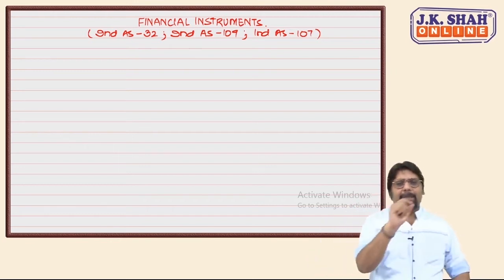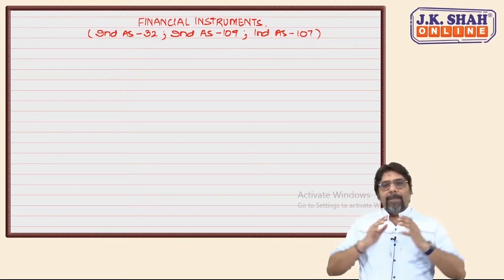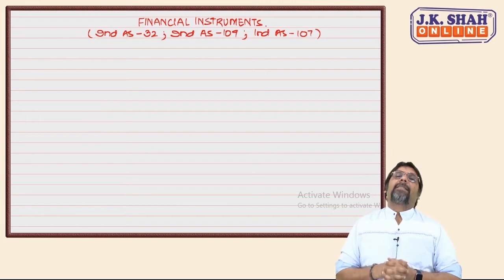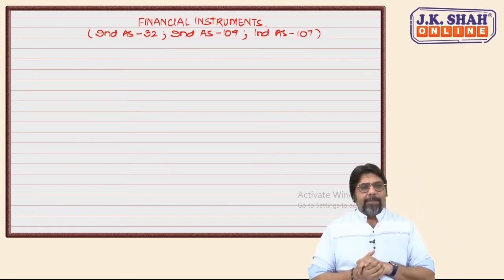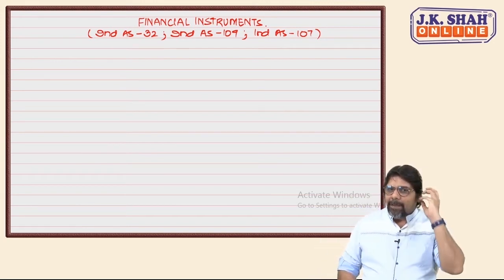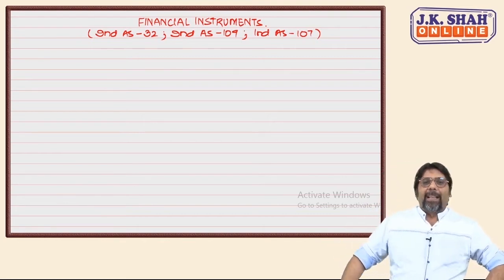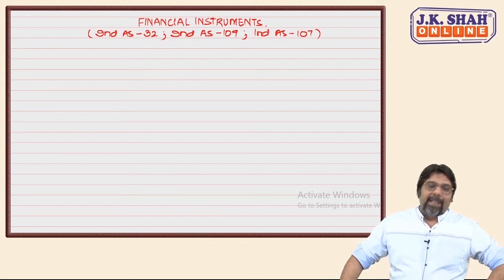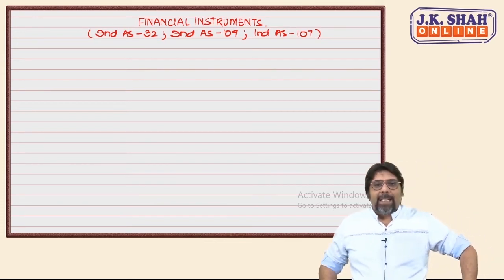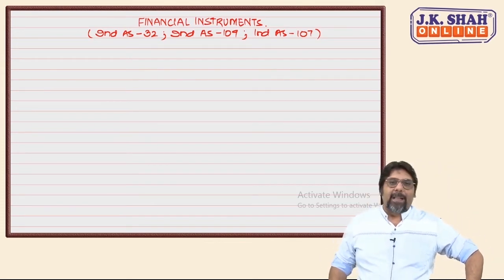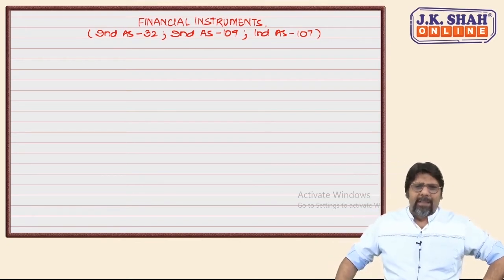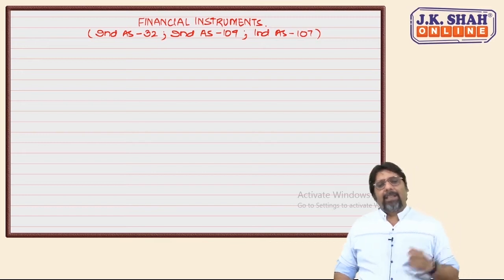I'll give you one simple, sweet example to build this standard. First of all, you have always heard words like equity share capital, security premium, capital redemption reserve, development rebate reserve, investment allowance reserve, general reserve, correct?